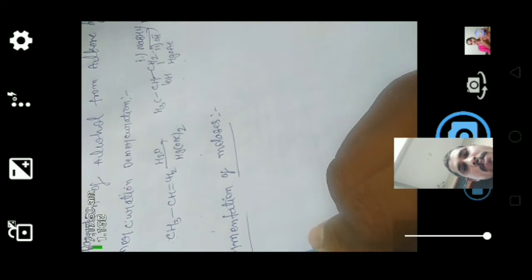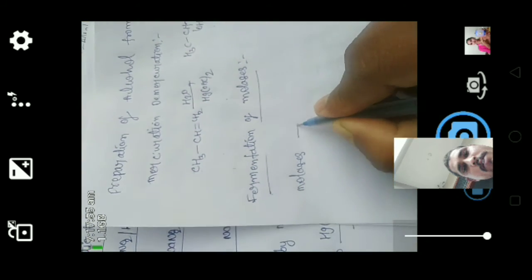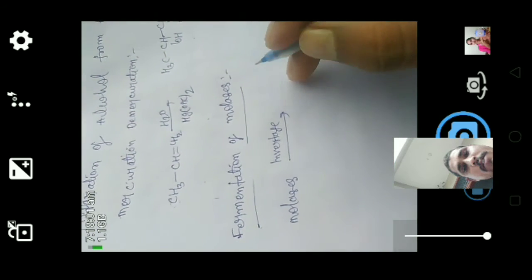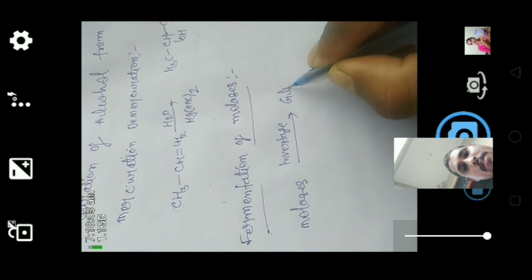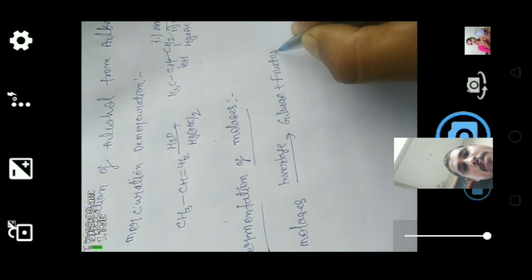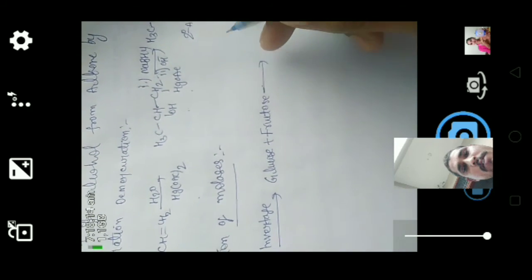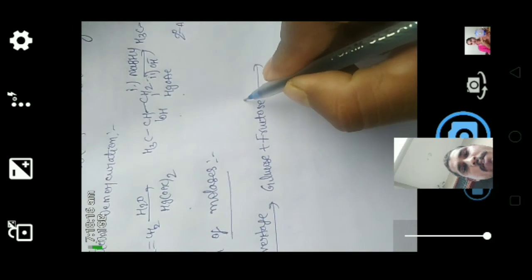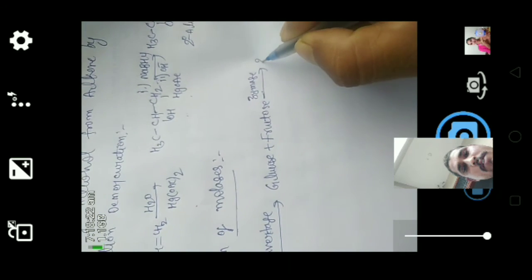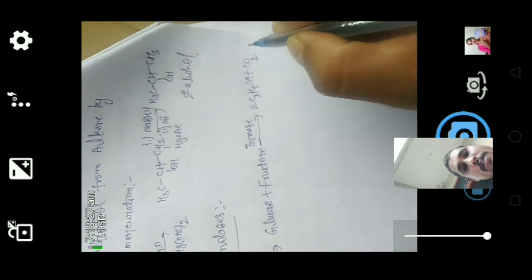Here molasses, when we react with invertase enzyme, produces glucose plus fructose. Then this glucose fructose mixture, when we react with zymase enzyme, produces ethanol plus carbon dioxide.